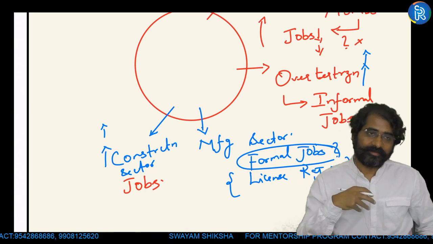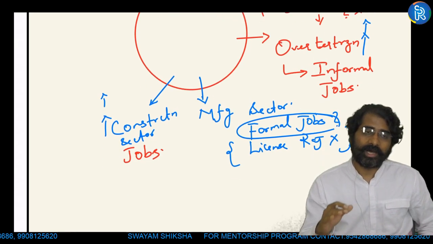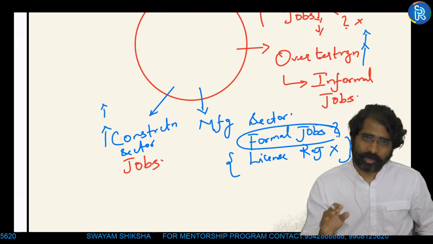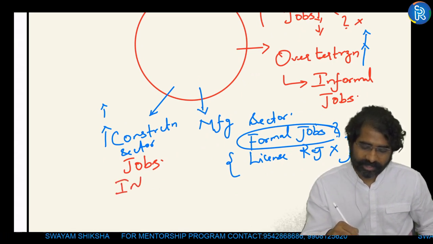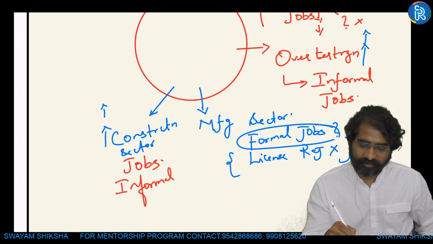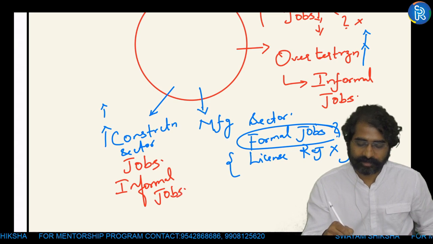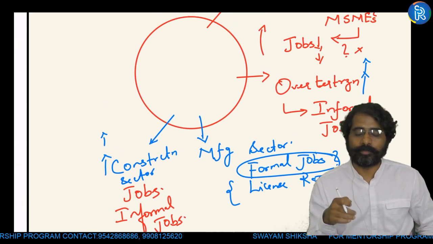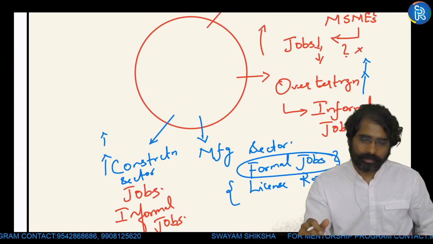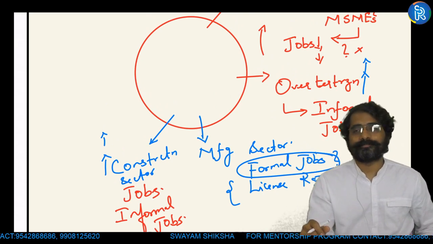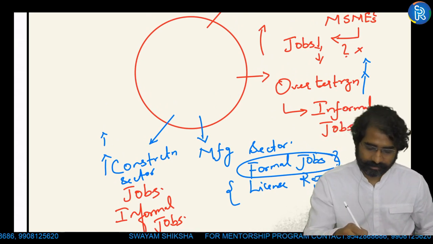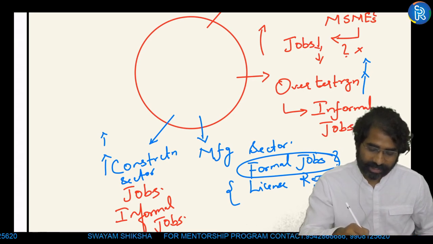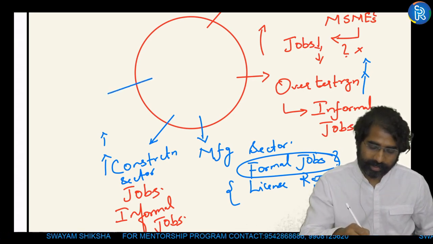You have construction sector jobs where social security is not there, and most of the jobs created here are informal jobs without any social security. So development of the construction sector can also be linked to what? Globalization. Got the point, right? So that is also one more important aspect.